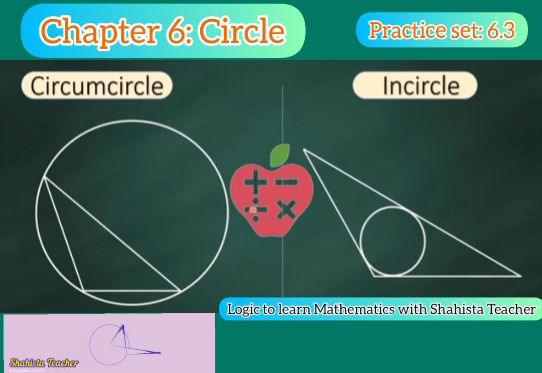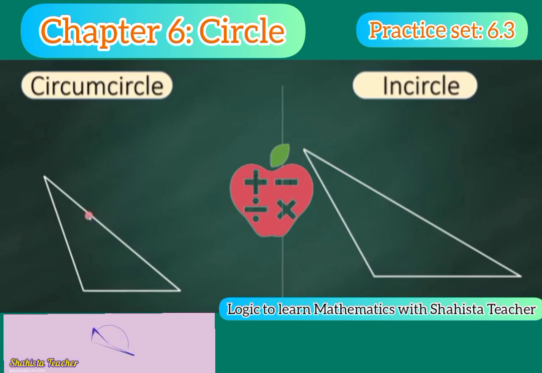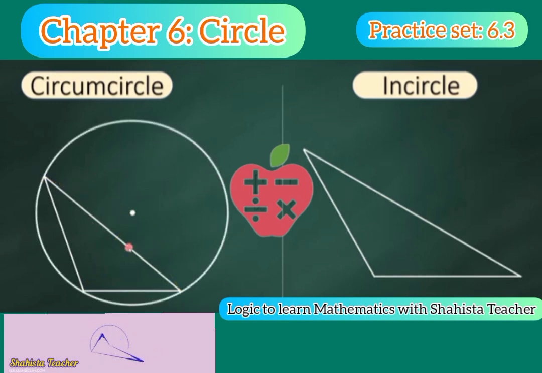So now let's proceed. In the circumcircle, the center of the circle is known as the circumcenter of the circle. Here you can see this center we are constructing. This yellow colored part is the construction part, and with the help of this point we will draw the circumcircle. Here the center of the circle is known as the circumcenter.